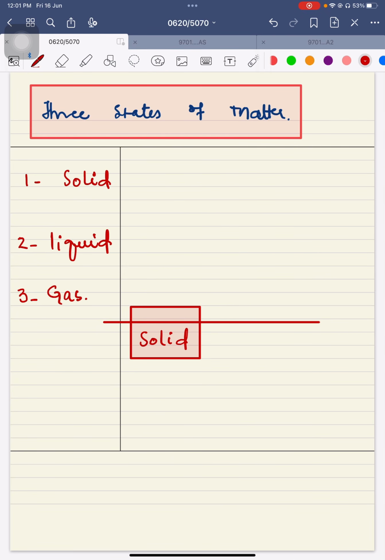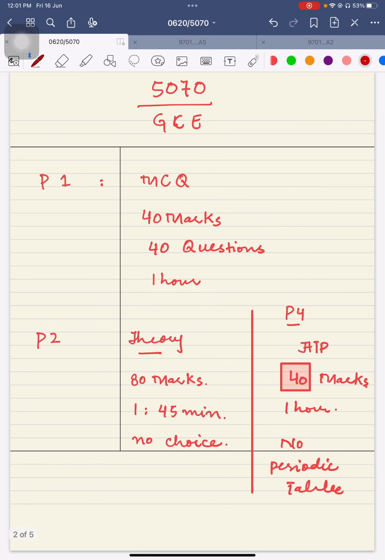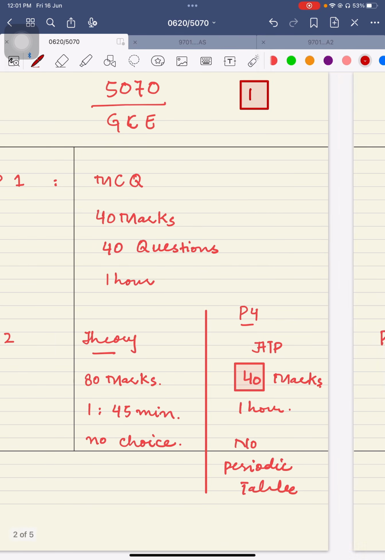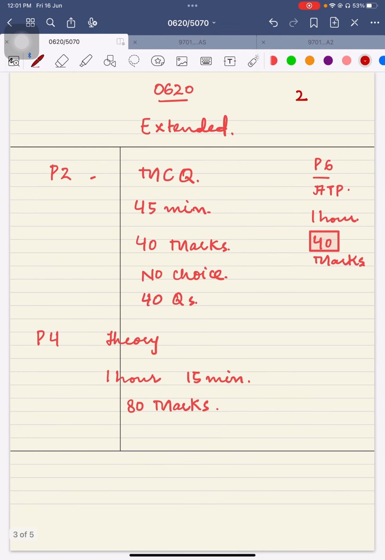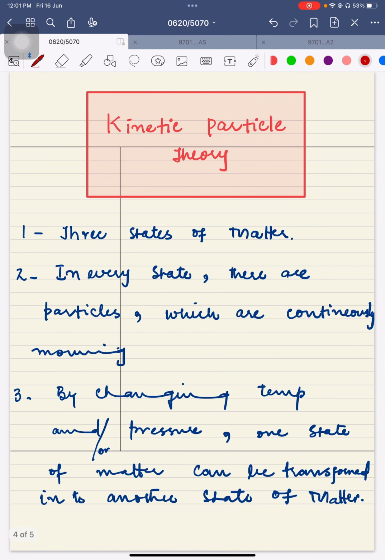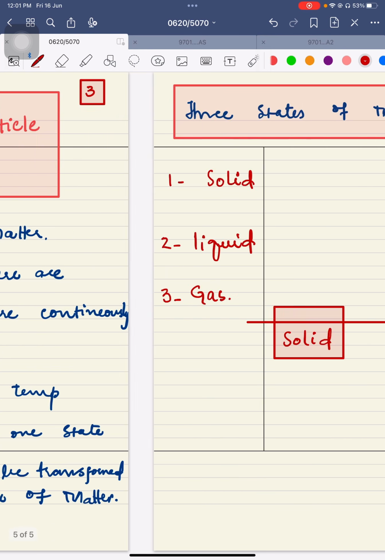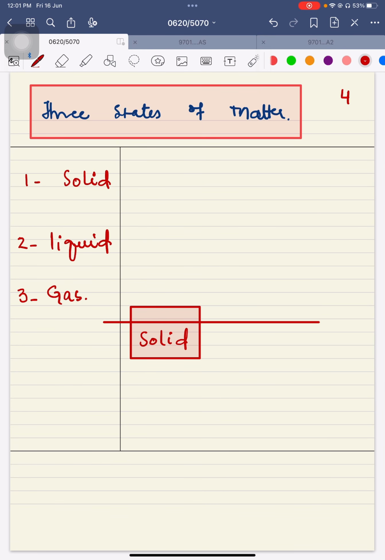Before moving ahead, I would like to give numbers to the pages. This was page number one, so that any student can have a proper idea of how many pages we have covered. It is page number three, and now we are working on page number four.